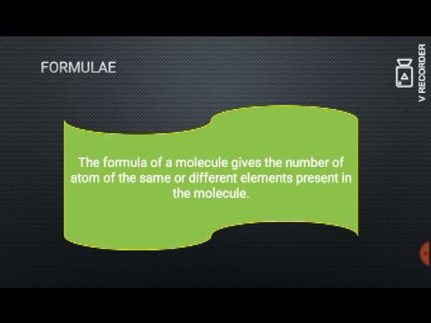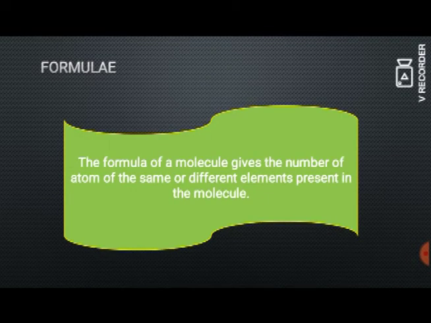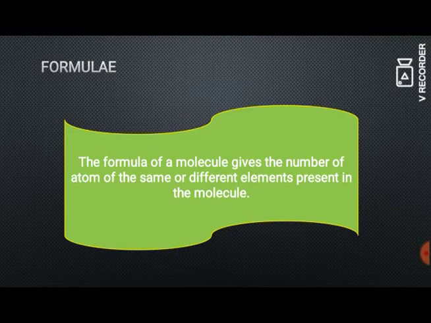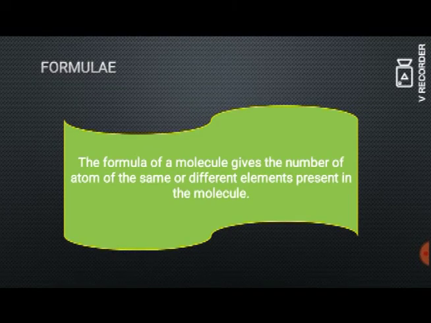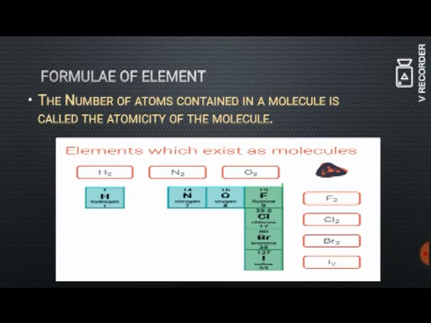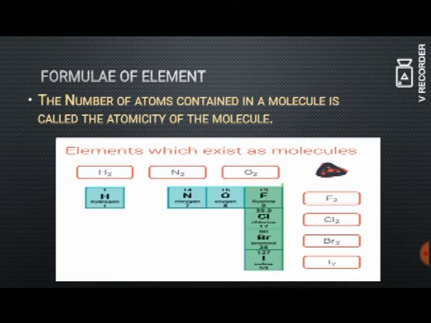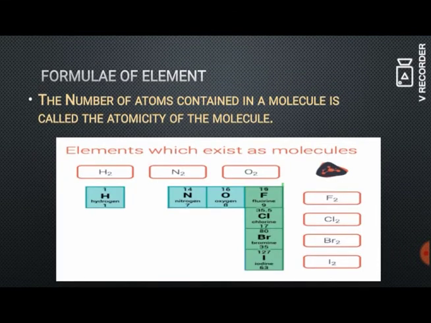Next we are going to see about formulae. A formula of a molecule gives the number of atoms of the same or different elements present in a molecule. So an atom will combine with another atom and it forms a molecule, as we all know. So the number of atoms contained in a molecule is considered the atomicity of the molecule. You have already learnt all this concept in your lower classes. So atomicity means the number of atoms present in the molecule.